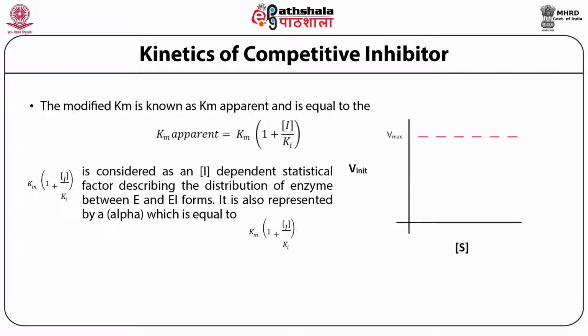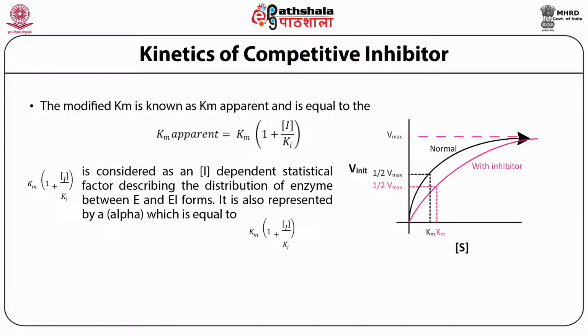Sometimes you will also see that this 1 plus I upon Ki is represented by alpha. In the figure you can see the Michaelis-Menten plot, where the Km in the normal reaction is different from the Km in the presence of inhibitor.